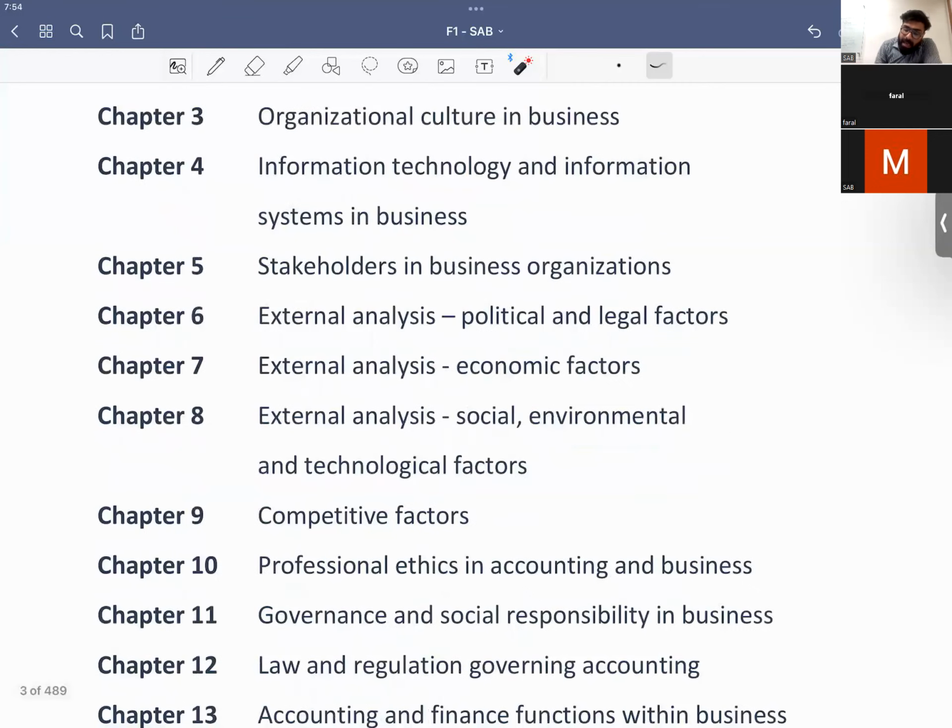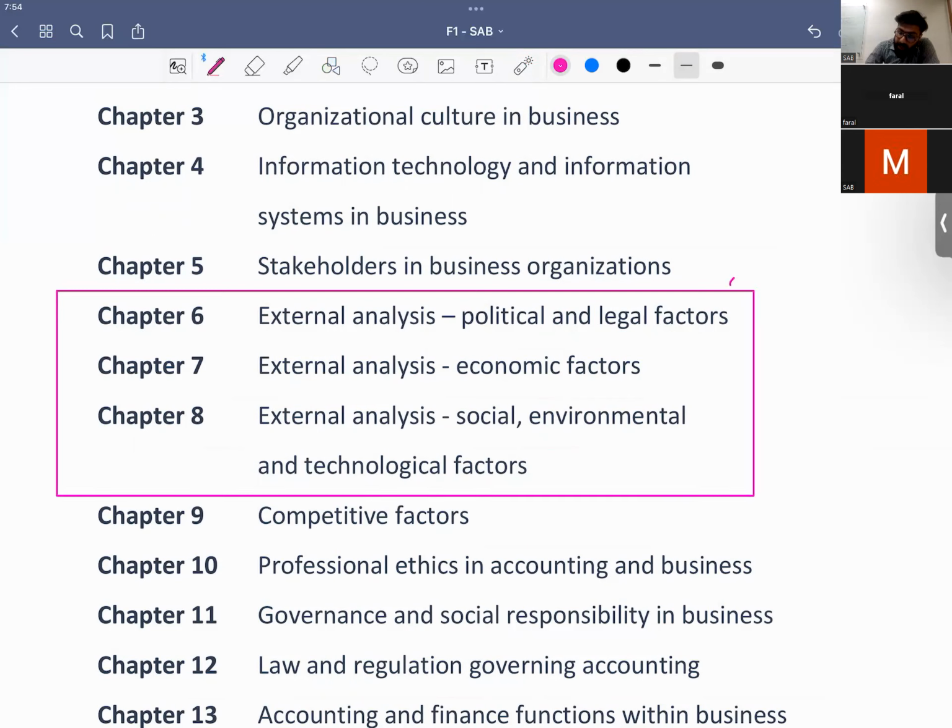Then we'll have external analysis of political, legal, economic, social, environmental and technological factors. These are 3 chapters consisting of a similar thing. Basically, it's one model which you need to study, and that's PESTLE: political, economic, social, technological, ecological, and legal. This chapter carries significant worth for a student. Why, sir? Why does this chapter carry significant worth?